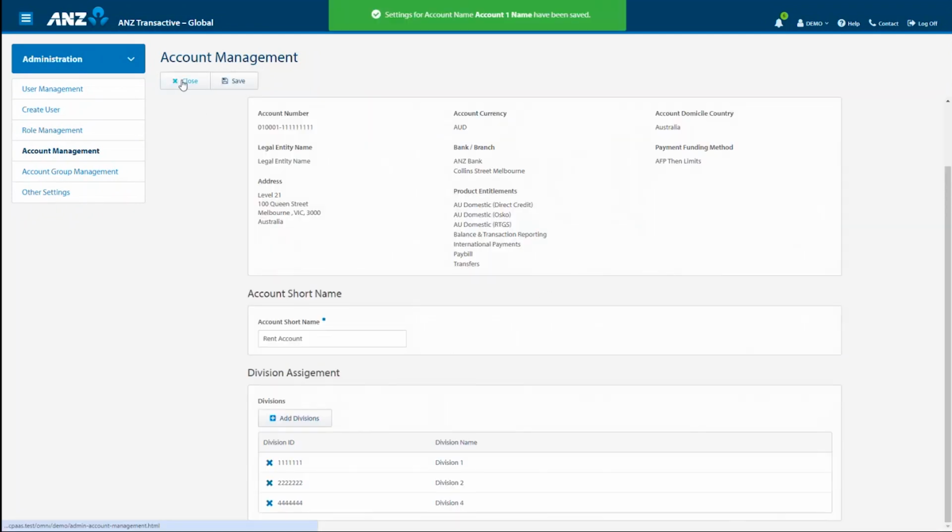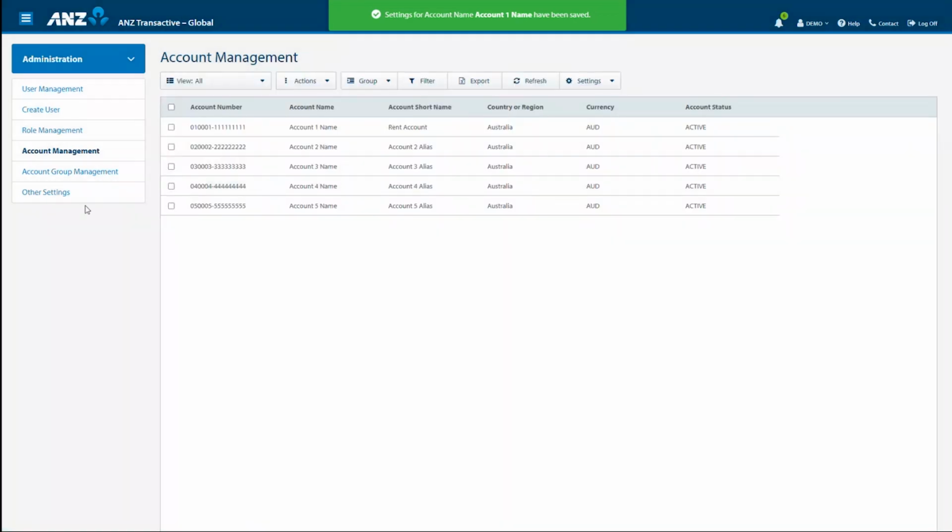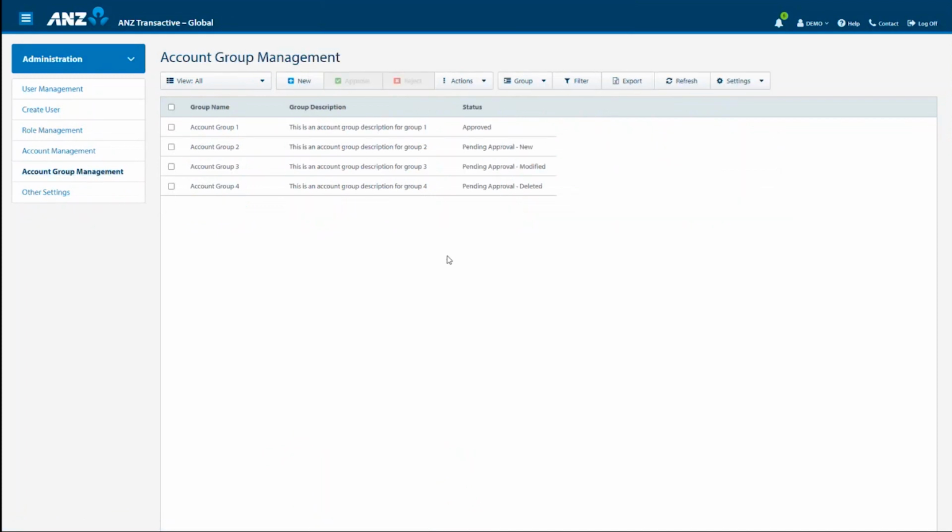The Account Group Management submenu enables your organisation to group a set of accounts together. You can then entitle the account group to one or more users, making it easier to entitle large groups of accounts. In this menu, we can edit existing account groups or create a new account group. To create a new account group, select New. Unfortunately, this option isn't available from my demonstration environment, so what I will do is modify an existing account group as the screens are very similar.